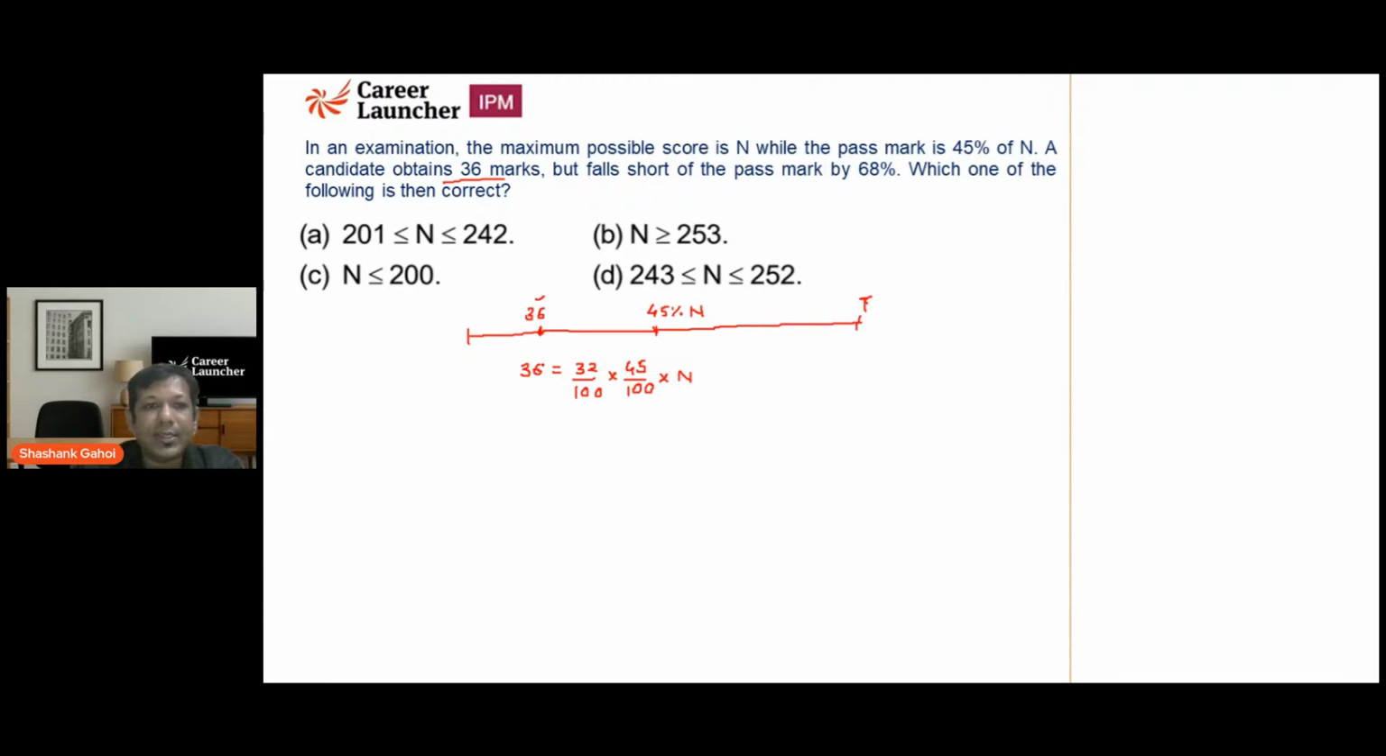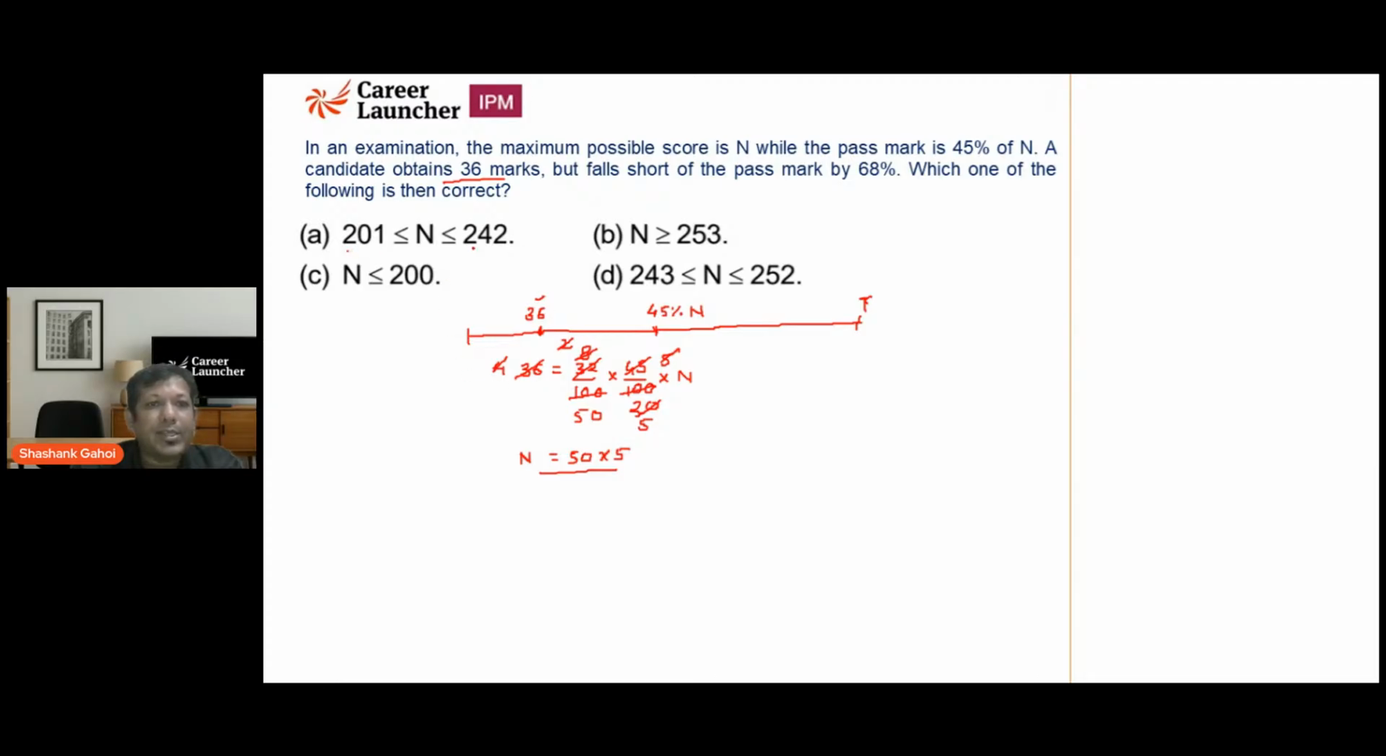Just a simple calculation is there. I am going to cancel out by 9, so it is going to be 4 and 5. Then 4 8s are 32, this is going to be 20, and 4 2s, this is going to be 5, and this is going to be 50. So n comes out to be 50 into 5. What is the total marks? That is going to be 250.